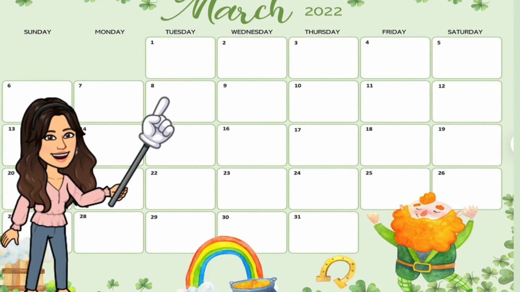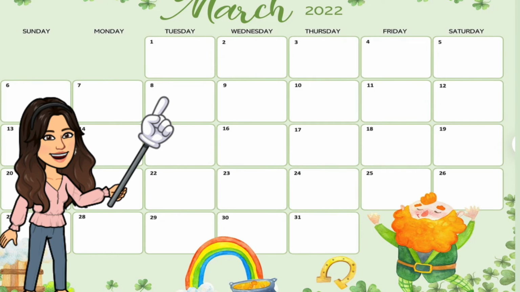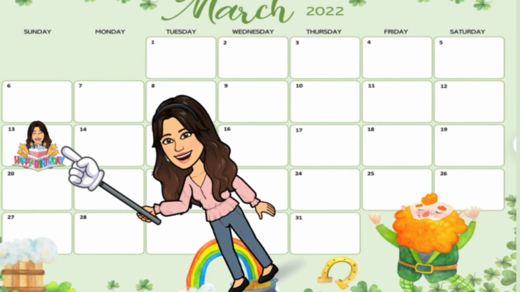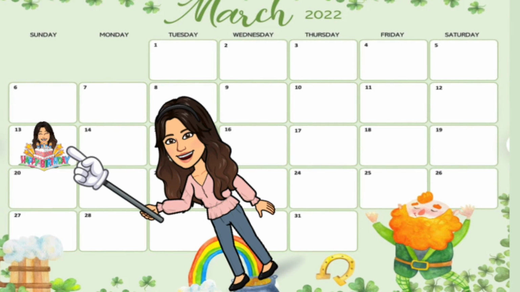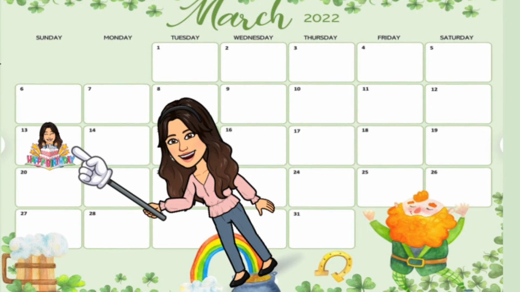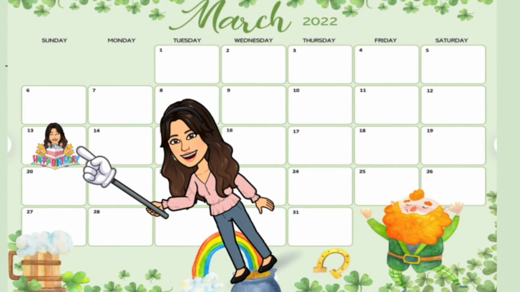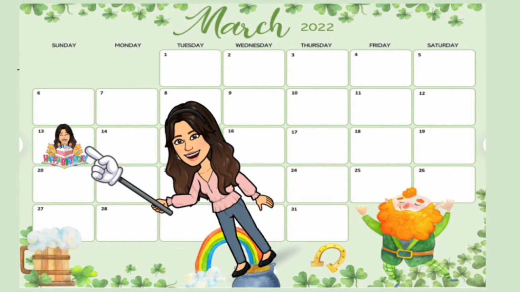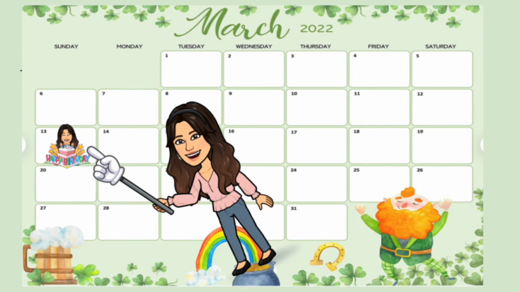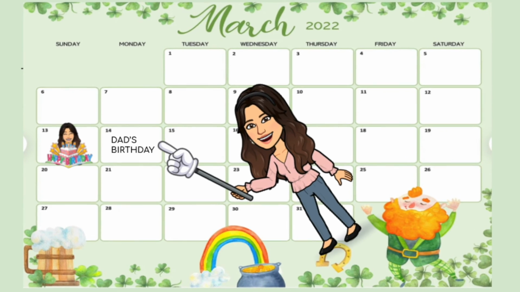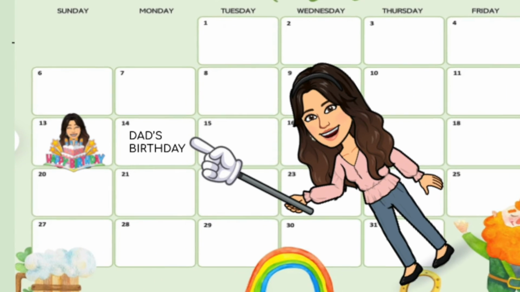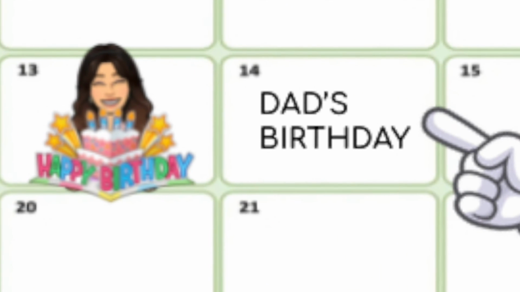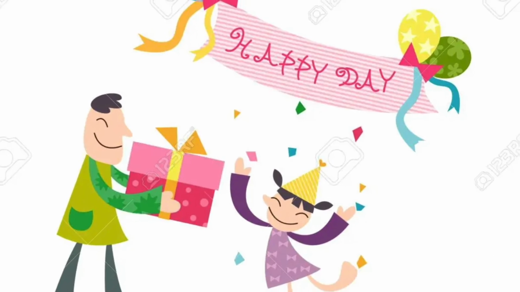For example, my birthday. My birthday is on March 13, which for this year, it lands on a Sunday. Now, this year I got lucky with my birthday landing on the weekend, which is right before the week starts all over again. Now, my birthday is not the only birthday in March. My dad's birthday is also in March, which is after mine. How cool is that? Because our birthdays are so close, we just celebrate them together.